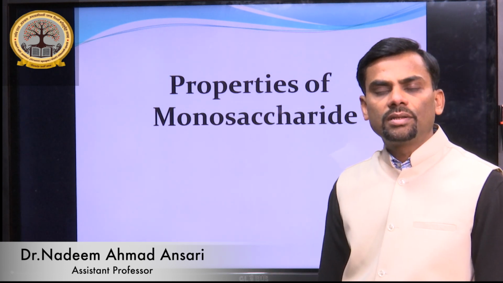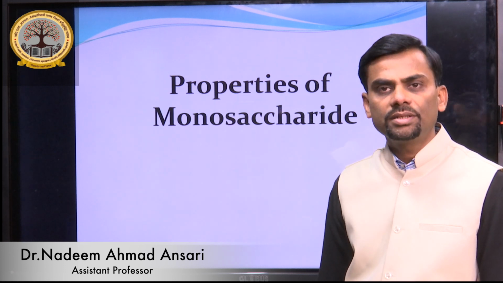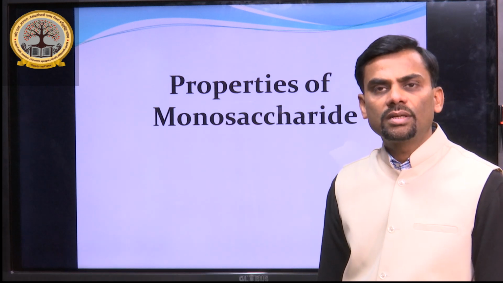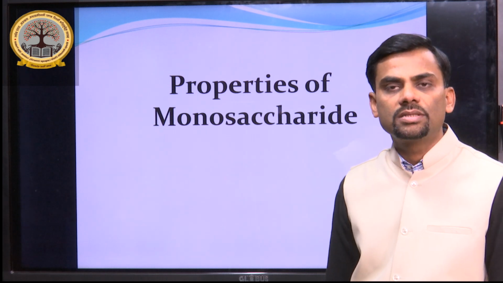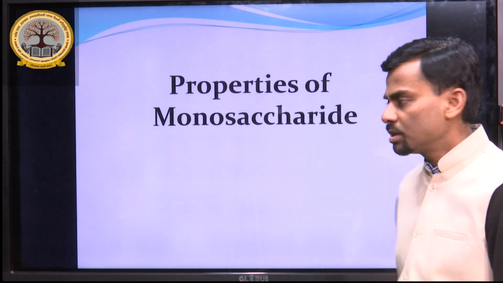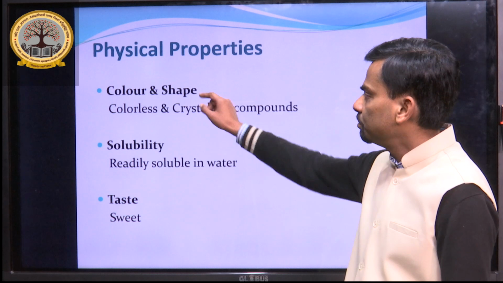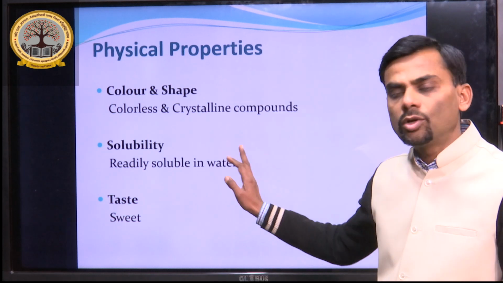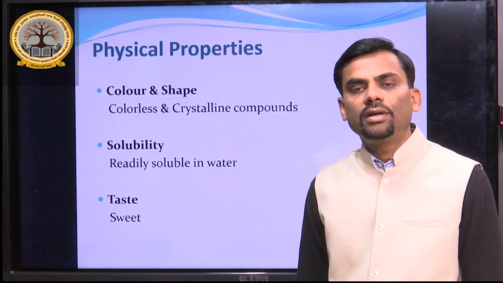Previously, under the carbohydrate topic, we have learned about the carbohydrate classification and general structure of monosaccharides with their examples. Today we will learn an important aspect of monosaccharides, that is properties, dealing with physical and chemical properties. So what are these? Under physical properties, starting with color and shape, it is a colorless and crystalline compound, while it is readily soluble in water, and all monosaccharides are sweet in taste.